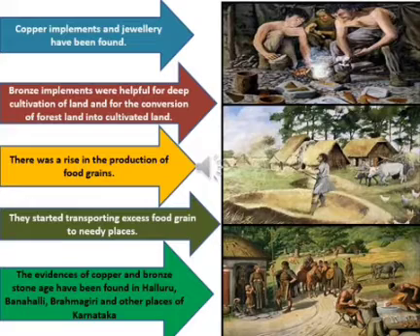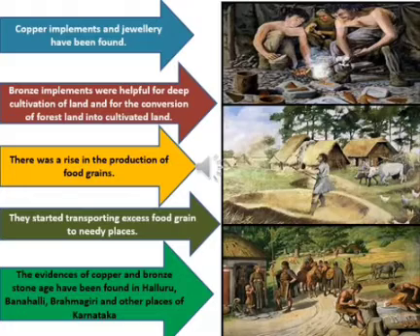Thus the trade started, and consequently in the valley of river Sindhu and its tributary, a grand culture like Harappan civilization could arise. Historians identify it as the first urbanization ever happened. In South India, the use of bronze was less when compared to the use of copper. The evidences of Copper and Bronze Stone Age have been found in Aluru, Banahalli, Brahmagiri and other places of Karnataka.